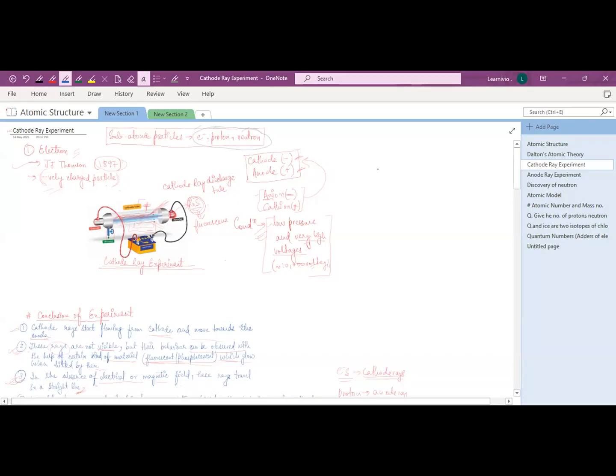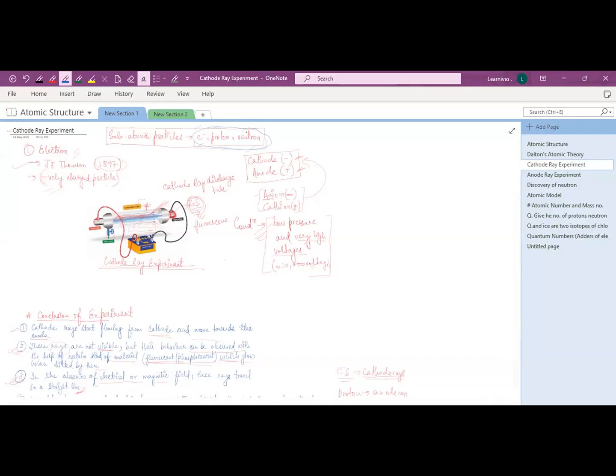But if someone asks you about subatomic particles, there are others besides electron, proton and neutron, like neutrino, positron, etc. But these three are fundamental subatomic particles. Clear? So first, one by one, we will see the discovery.